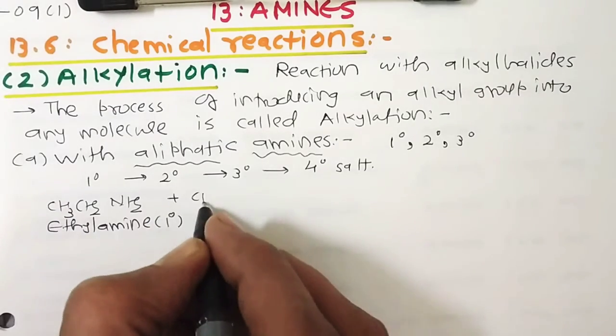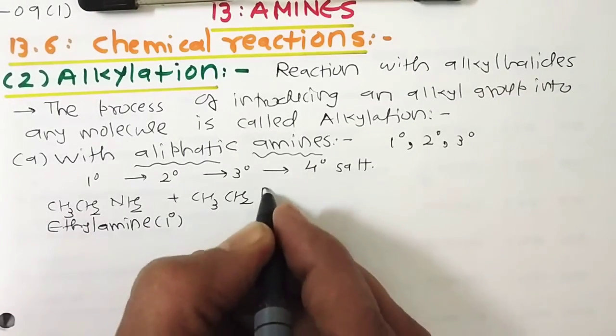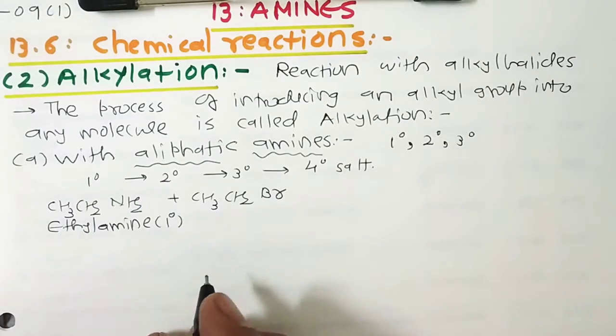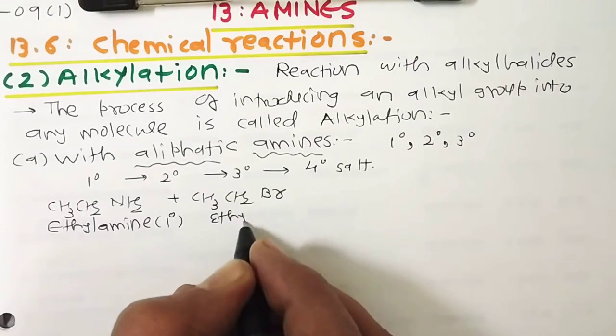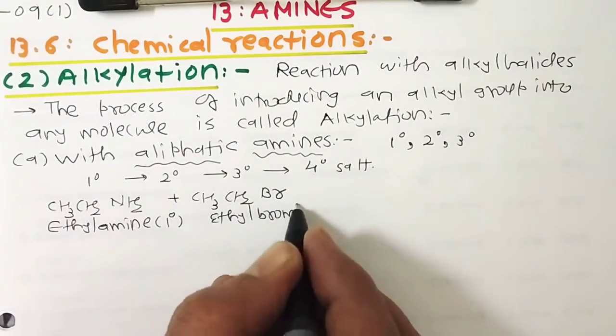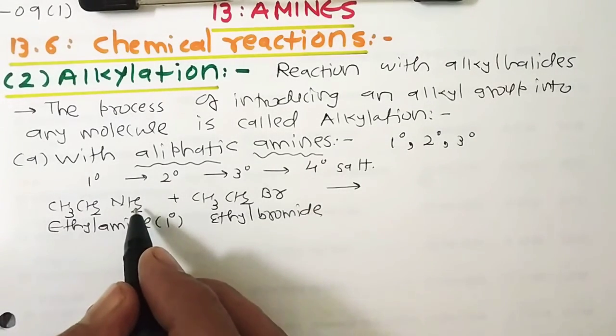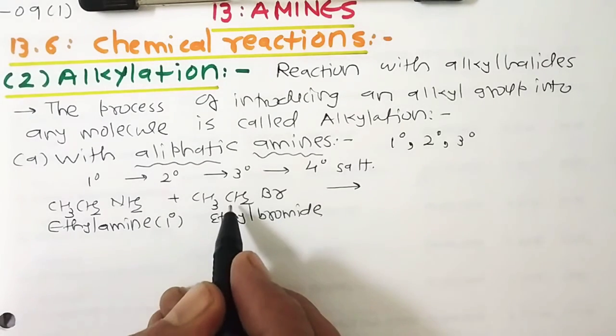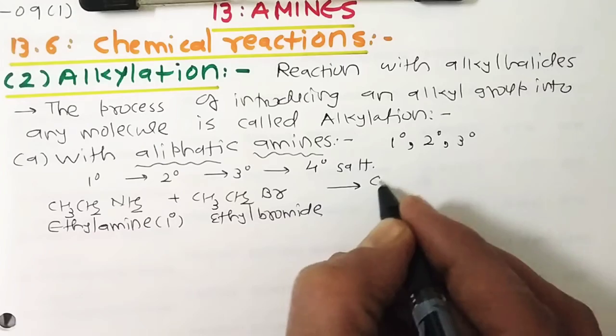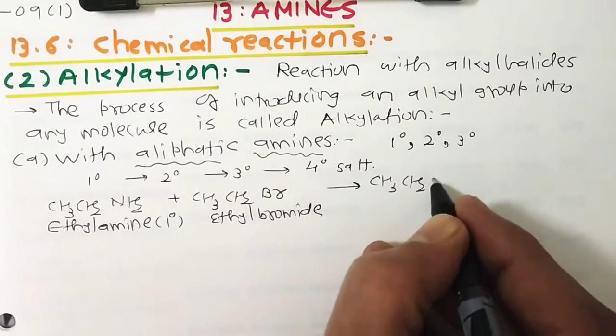When it reacts with an alkyl halide like bromoethane, CH3CH2Br, the other name is ethyl bromide, there is a substitution of hydrogen with this CH3CH2 group. So it's one type of nucleophilic substitution reaction.